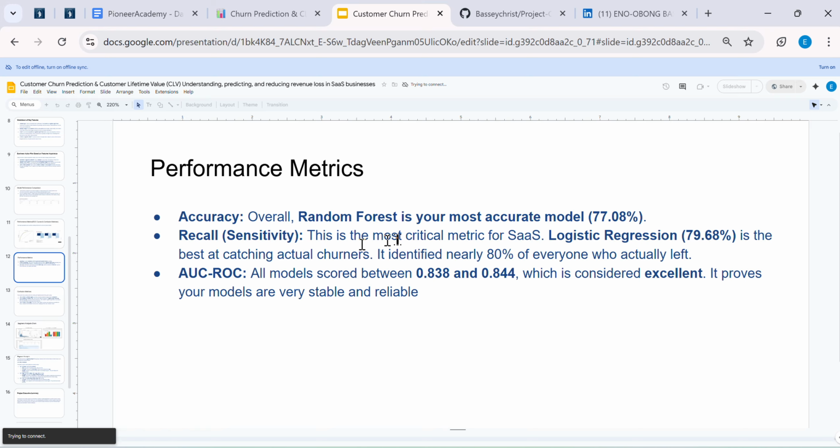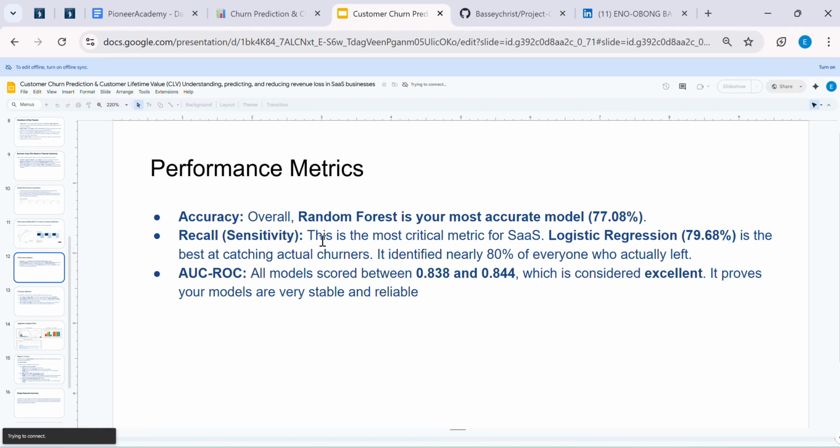And then let's head over to the performance metrics. We have the overall accuracy, where the random forest is the most accurate model at about 77.08%. And then we have the recall of the logistic regression at 79.68%, which is the best at catching the actual churners.